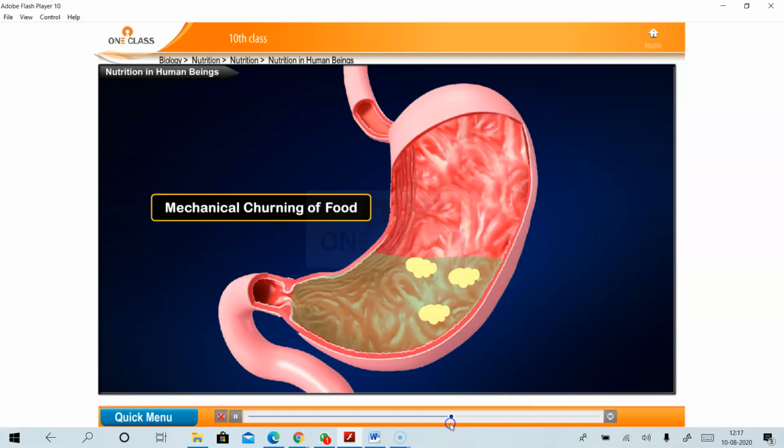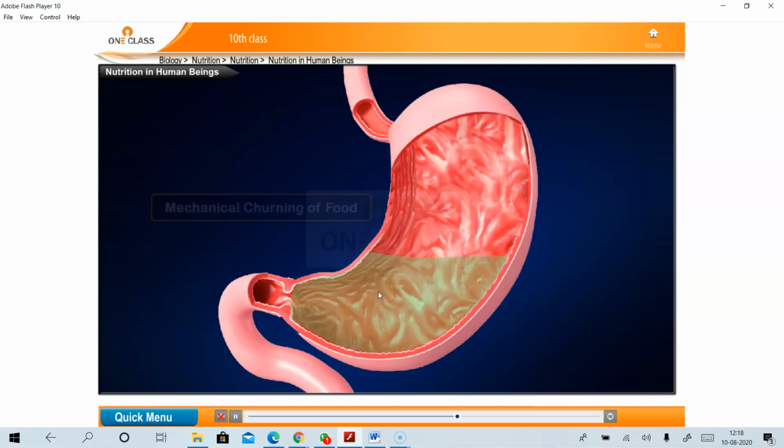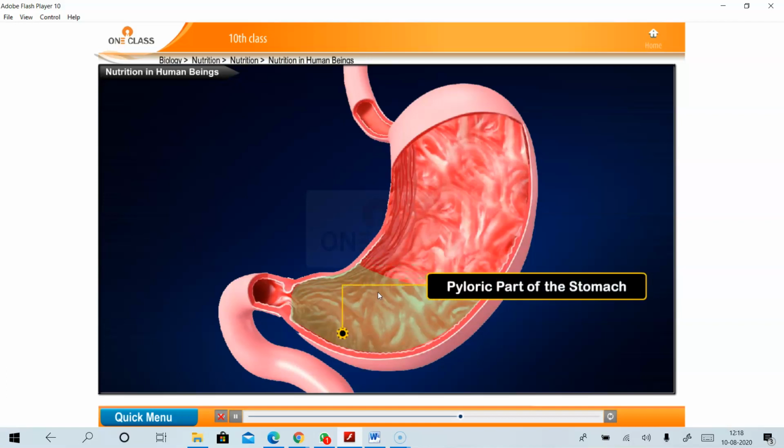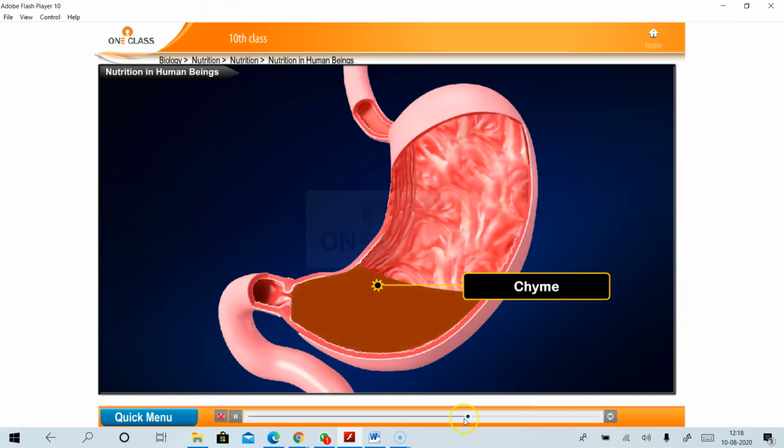The food moves into the pyloric part of the stomach, and later the food from the stomach is moved to the pyloric part of the stomach where it comes in contact with digestive enzymes called gastrin. So you can see this gastrin.